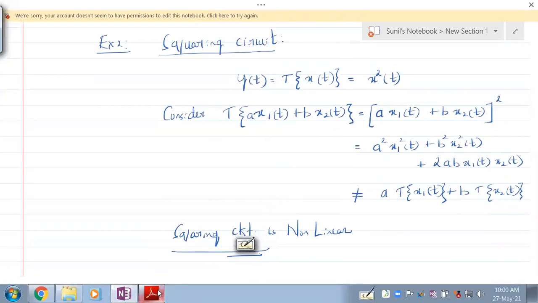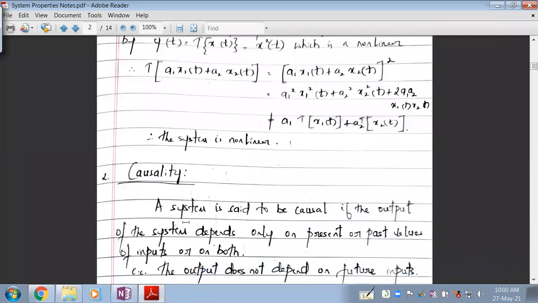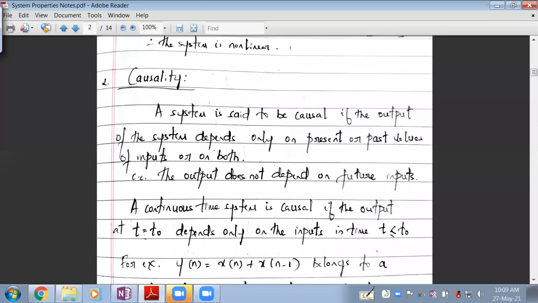Get that point? Now, the next property that we have here is causality. So the second property is causality. Here we define when a system is called a causal system.